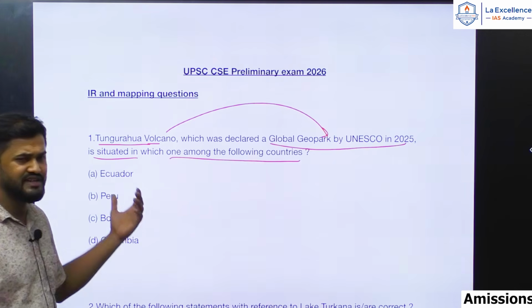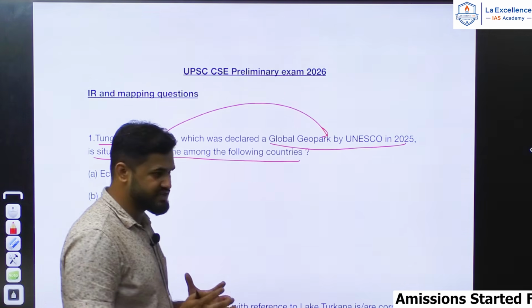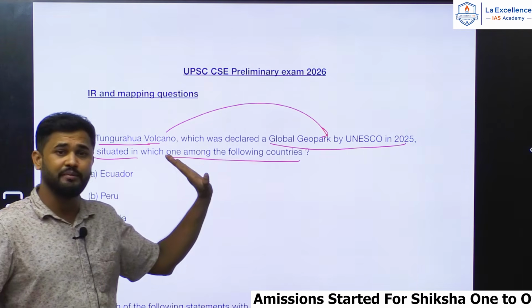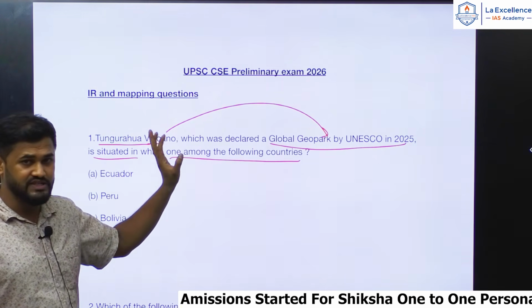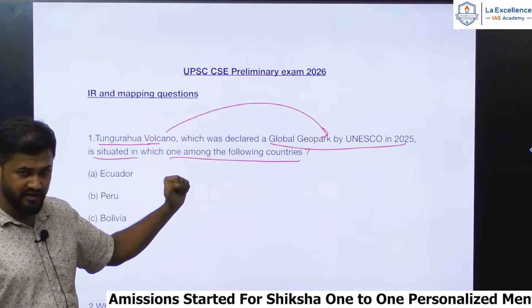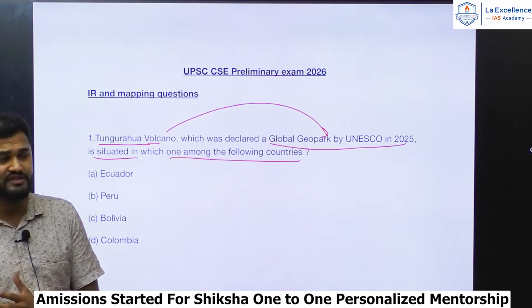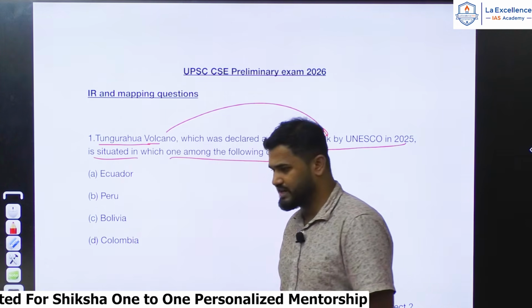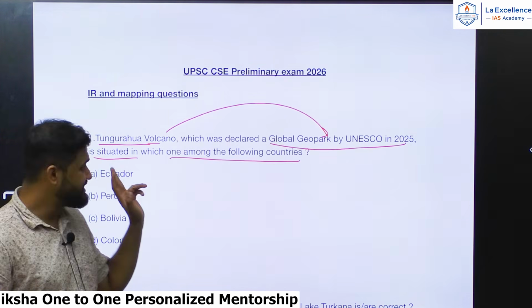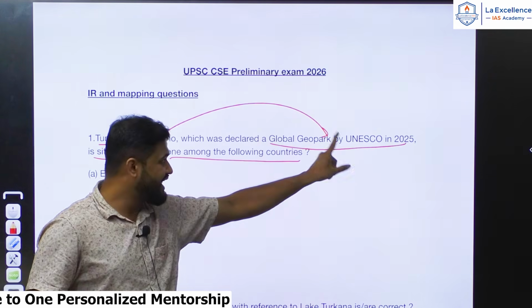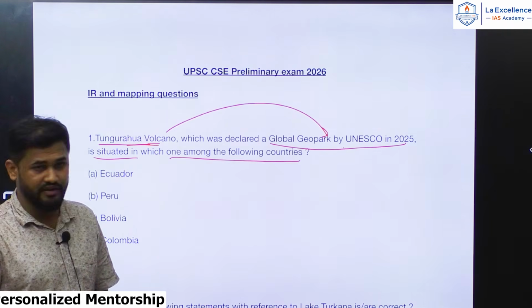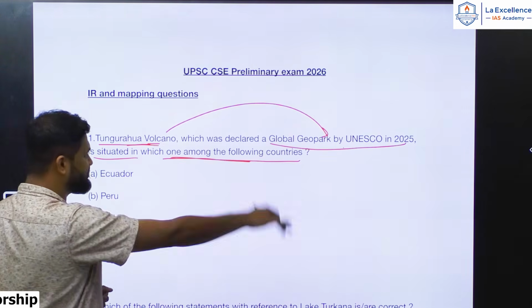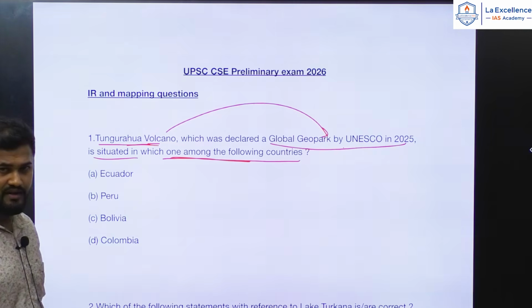Otherwise, it does not have any recent eruption history, recent in the sense of the past few years. I think it last erupted in 2016. So it is not in the news because of a recent eruption, which UPSC generally tends to ask about, where we would list out the volcanoes and prepare for exams that way. But this is in the news mainly because it was declared a global geopark by UNESCO in 2025. If you have gone through the current affairs, then you can guess the answer, right?